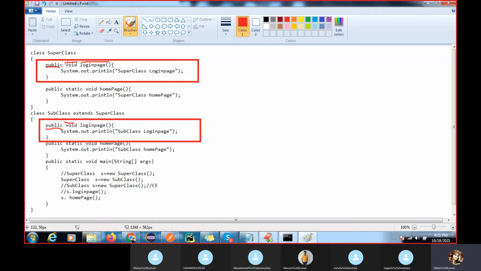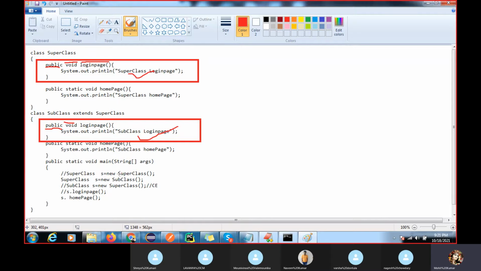So what is method overriding? Method overriding means redefining a superclass non-static method in subclass with the same prototype, but with a different implementation. Implementations are different, right?